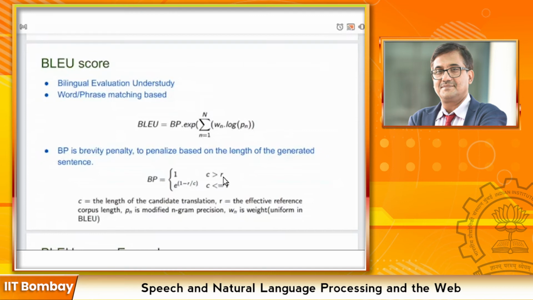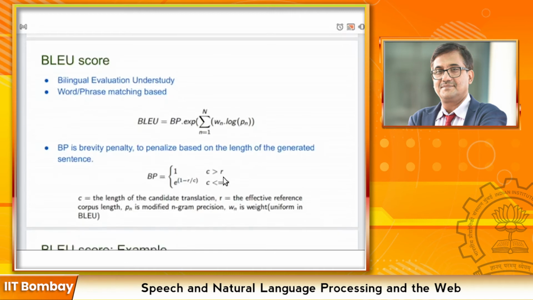And the brevity penalty is also introduced to control the length of the generated candidate translation, which is calculated using the length of the candidate translation and the average length of the reference sentences.